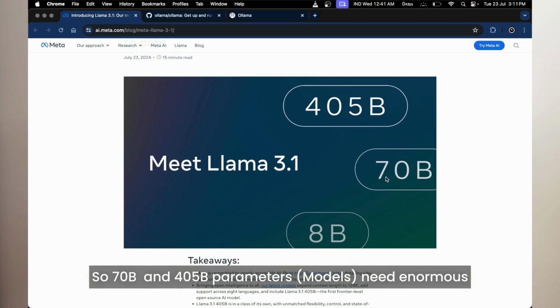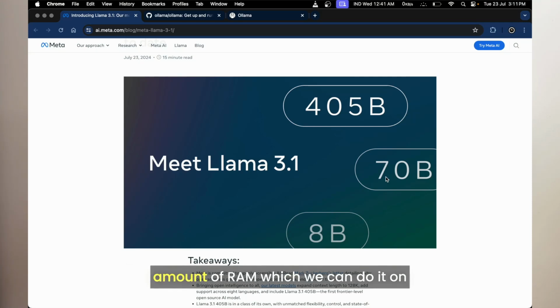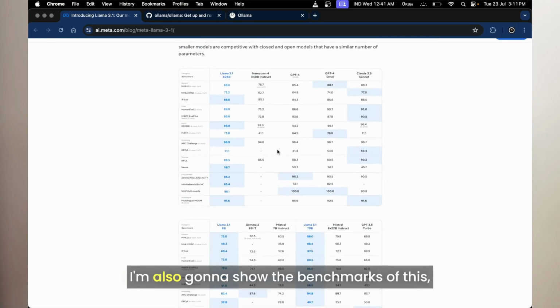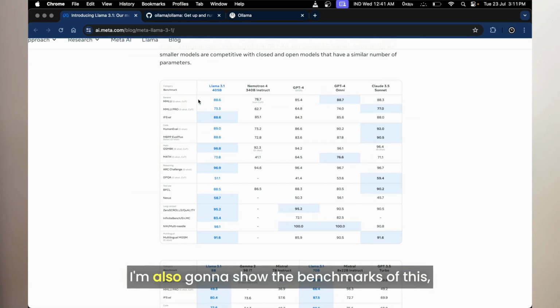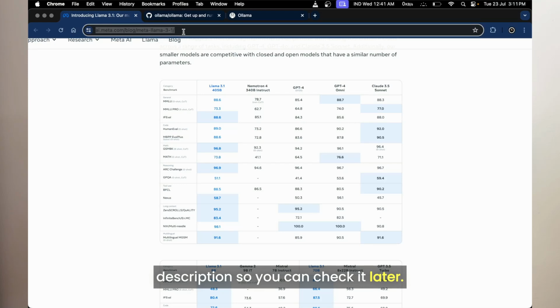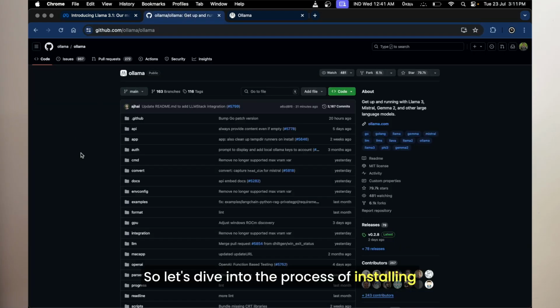The 70 billion and 405 billion parameter versions need an enormous amount of RAM, which we can do on a virtual machine for better results. I'm also going to show the benchmarks. I will leave this link in the description so you can check it later. So let's dive into the process of installing the Llama 3.1 LLM on my local machine.